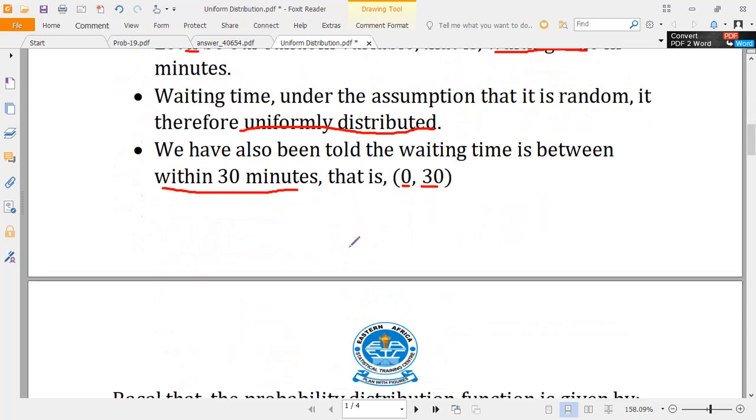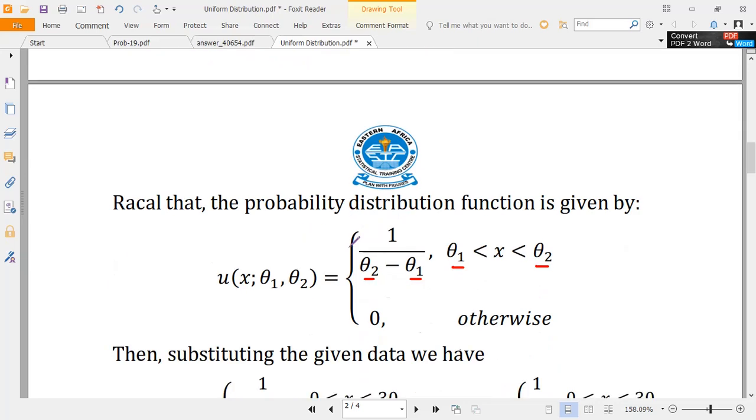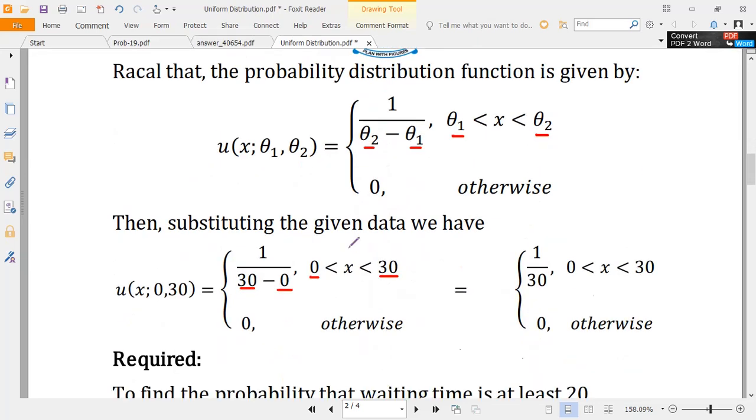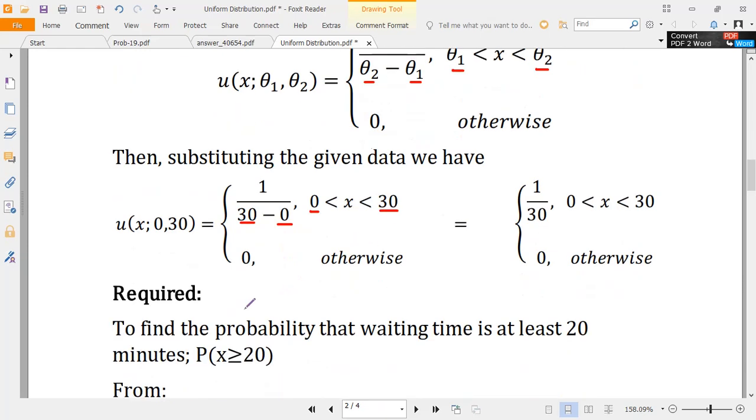Now, you have to find the probability that a man entering the station will have to wait at least 20 minutes, meaning 20 minutes or more. So it is required to find the probability that the waiting time is at least 20. The keyword 'at least' is the one which will guide you in doing the computation. So this is what you have to find: P of x greater than or equal to 20.